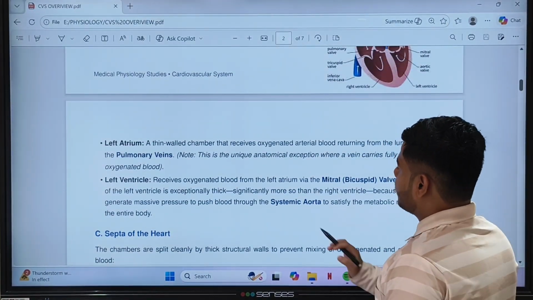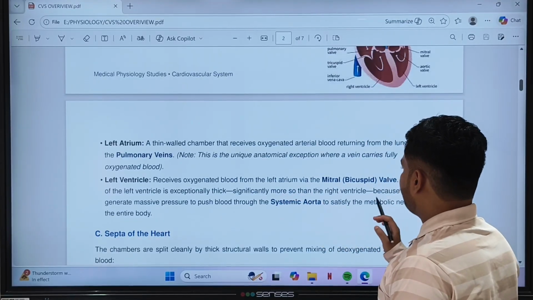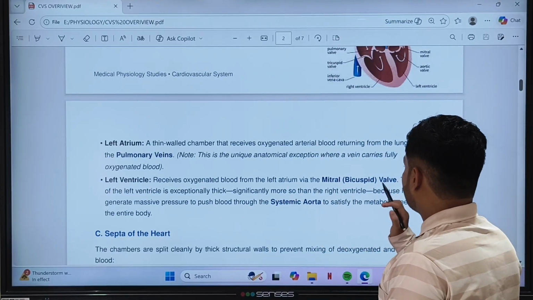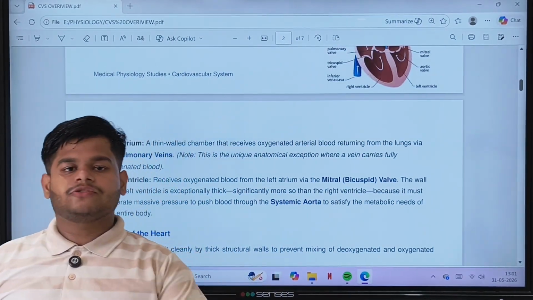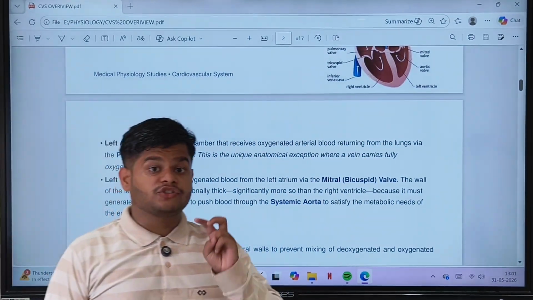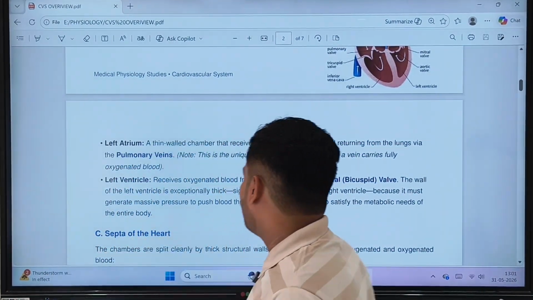The left ventricle receives oxygenated blood from the left atrium via the mitral valve. The left ventricle has the mitral valve, which is also called the bicuspid valve. It has 2 cusps present over there.